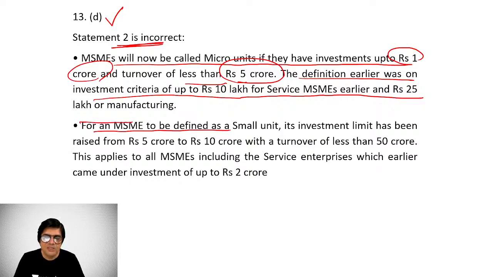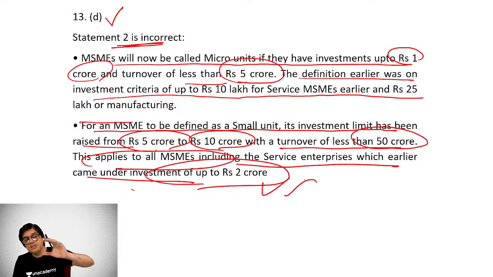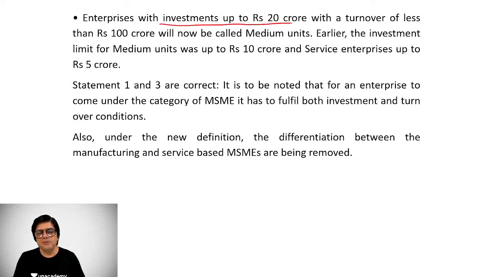For an MSME to be defined as a small unit, its investment limit has been raised from 5 crores to 10 crores with a turnover of less than 50 crores. And this applies to all MSMEs, including the service enterprises, which earlier came under the investment of 2 crores. This is a great recategorization which has been done because it has expanded the scope under the new definition for MSMEs, and it will provide them a leeway for better growth.